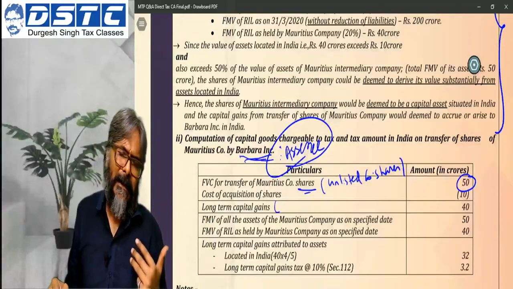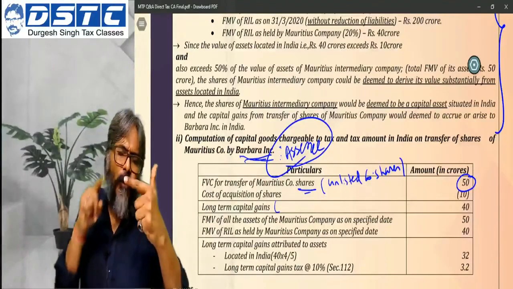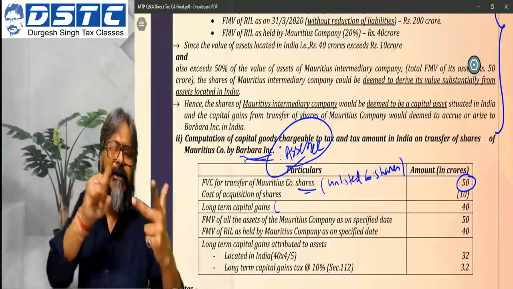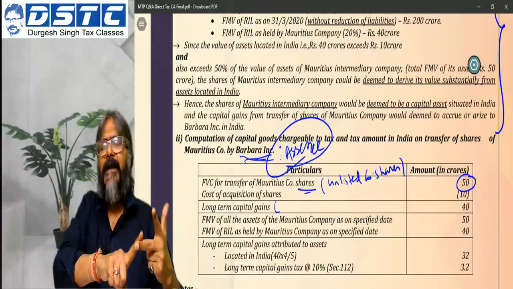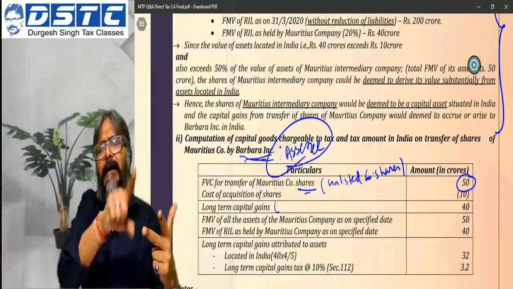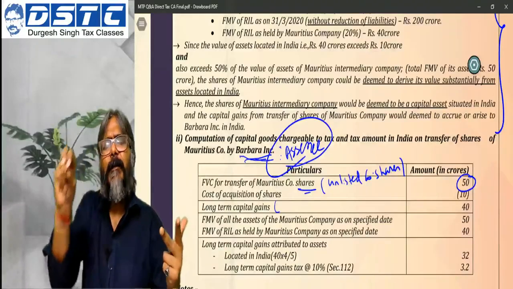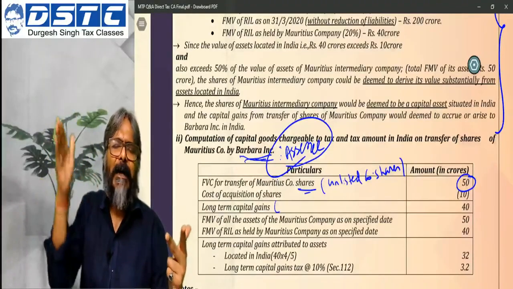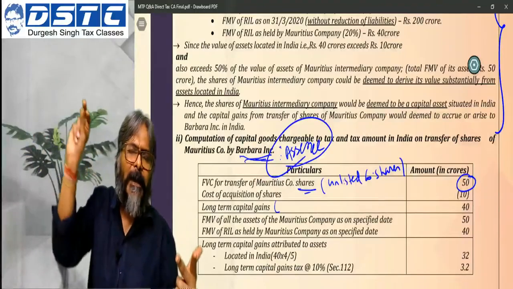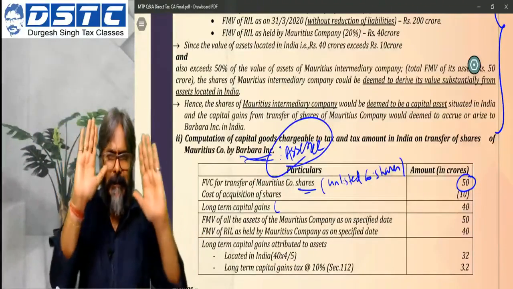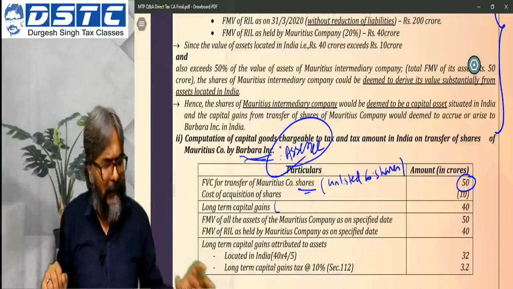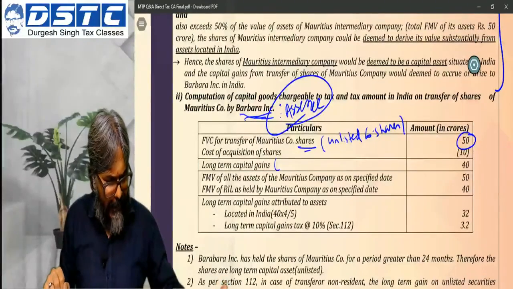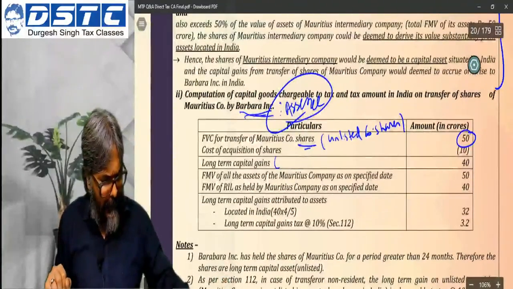at 10%. So there has to be a non-resident who has transferred what? The shares of an unlisted company, which is a long-term capital asset. In such a case, when these conditions are satisfied, then the long-term capital gains will first be calculated without giving the benefit of indexation, and on whatever value has been determined, you will apply the tax rate of 10%. This is precisely what the provision is. So accordingly, students, you have to be careful in this regard.